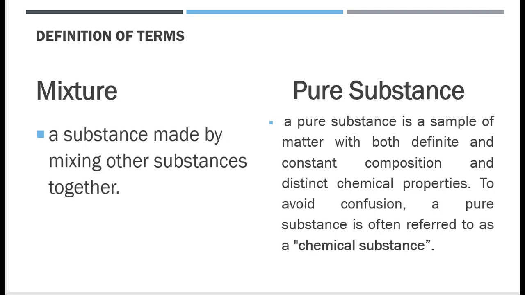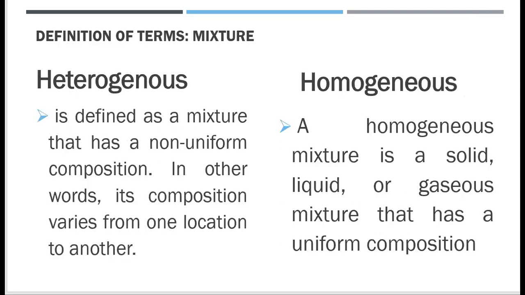Now let's proceed to the classification of mixtures. We have heterogeneous mixtures and homogeneous mixtures. A heterogeneous mixture is defined as a mixture that has a non-uniform composition.